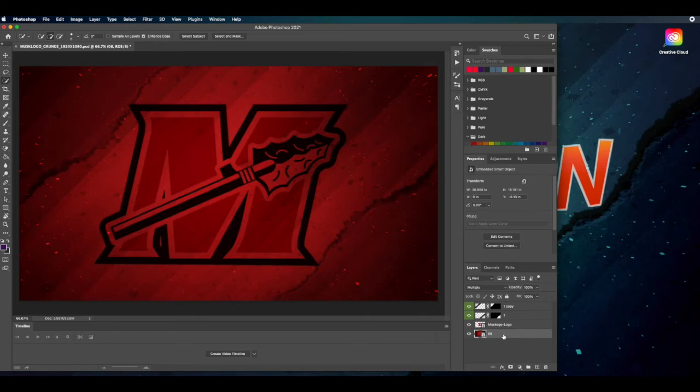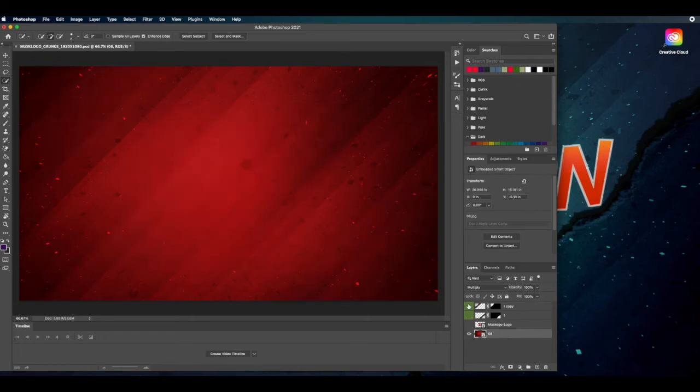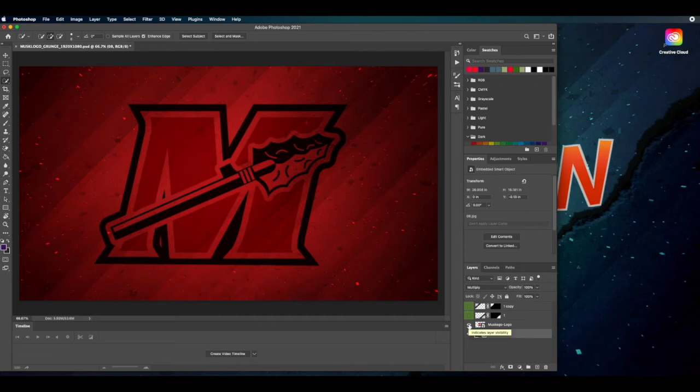One is the background layer, and if I turn these off, you can just see it's a basic, a little bit of a grunge, interesting background that we purchased from Envato Elements. We've added a Muskego logo, and then we did a torn paper effect in each corner, and these last two layers are just the two corners.